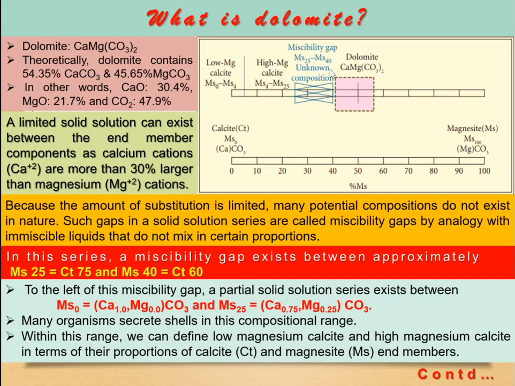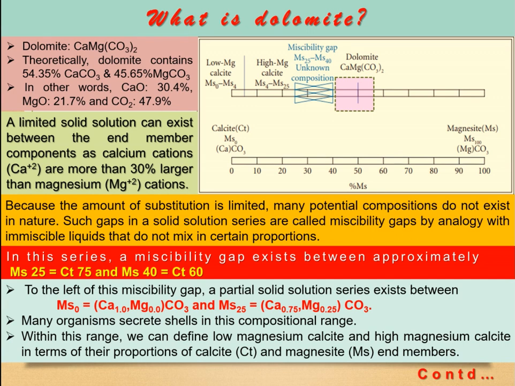After that, again magnesite 40, calcite 60, and so on is possible. But in this particular range, magnesite 25 with calcite 75, or magnesite 40 with calcite 60, this composition is not found in nature. It cannot develop because there is a miscibility gap, meaning they cannot occur; this kind of phase cannot form.